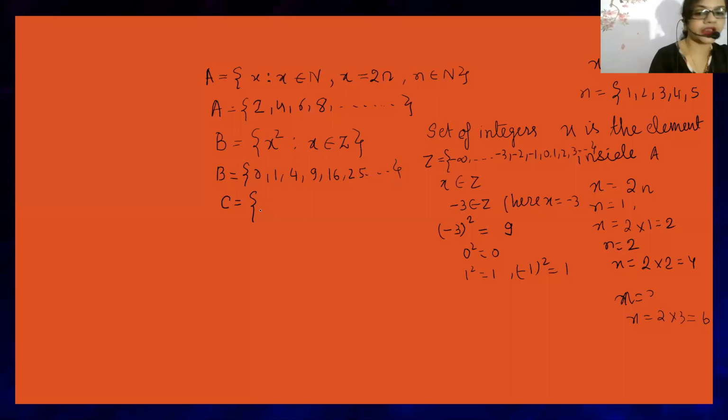Let's see how you write it. The question is: x such that x belongs to all letters of the word ALGEBRA. All letters of the word algebra. Now how to write it, beta?